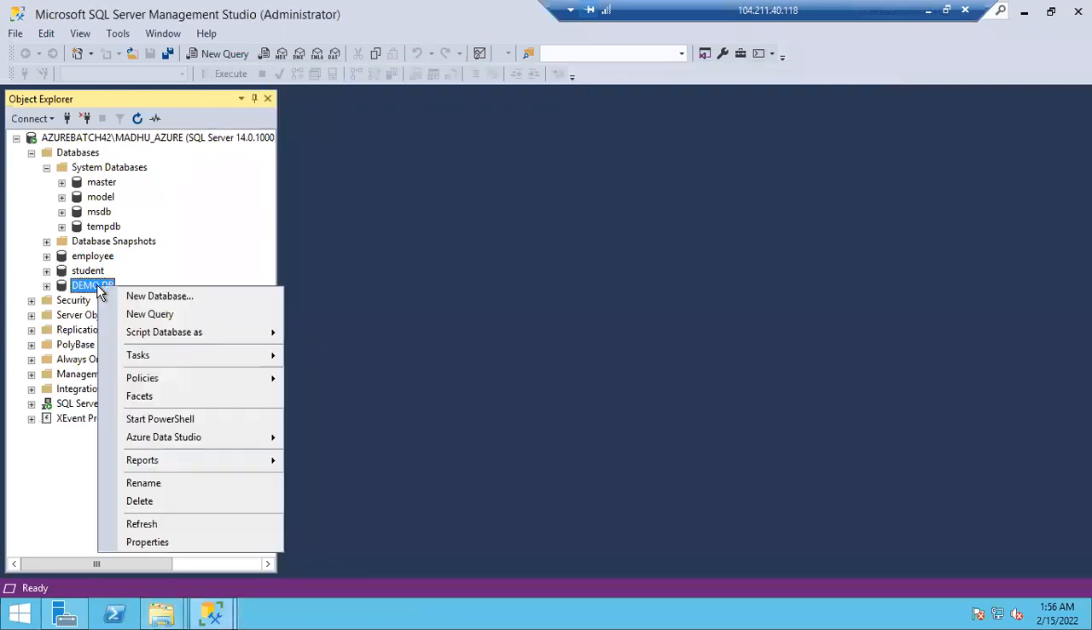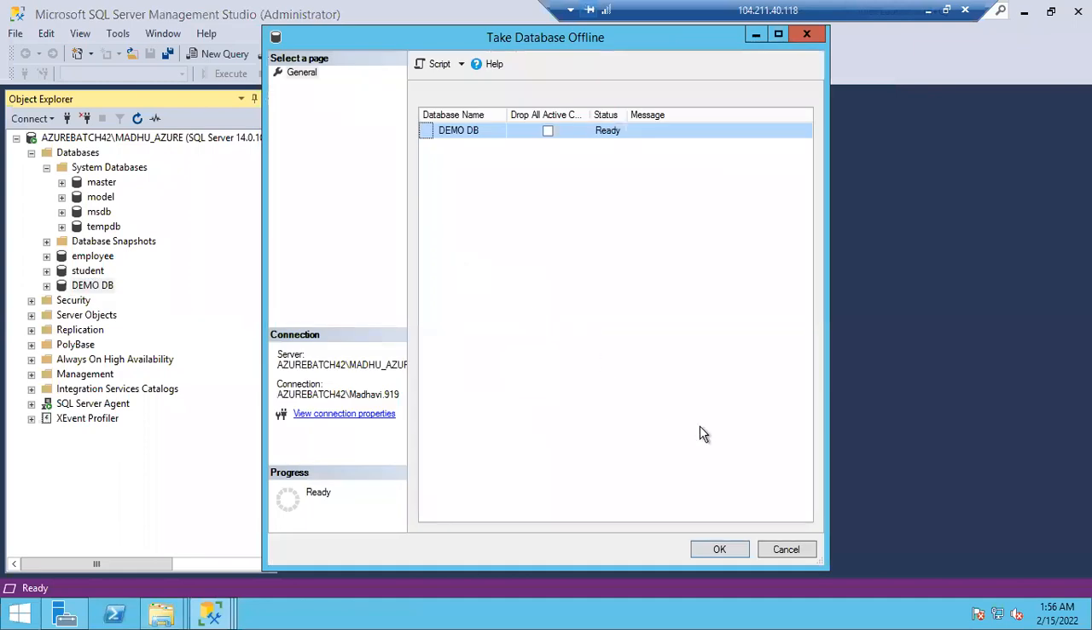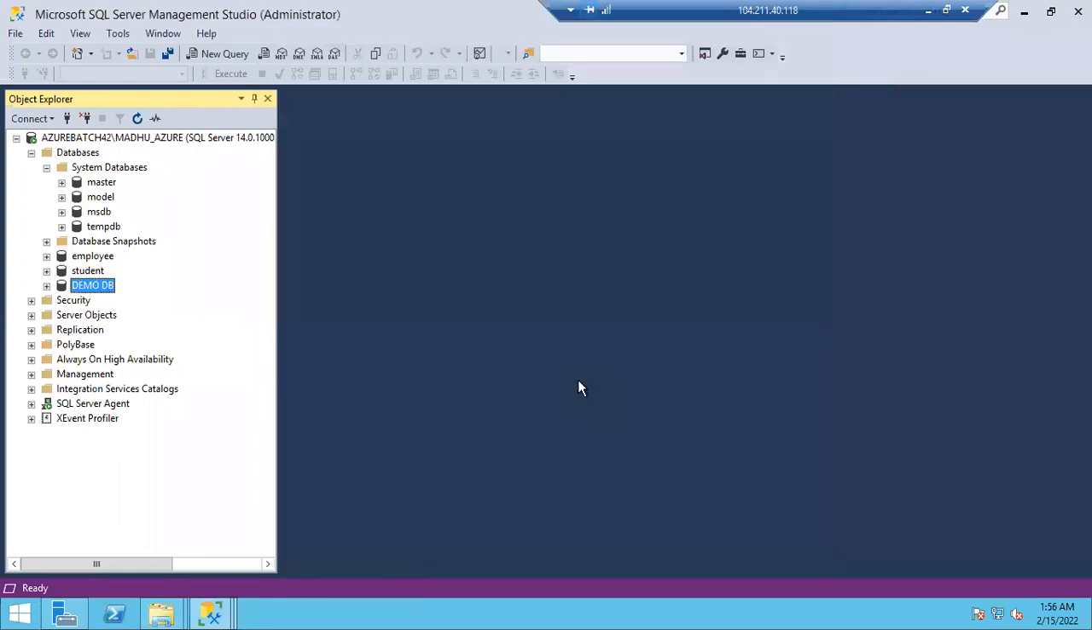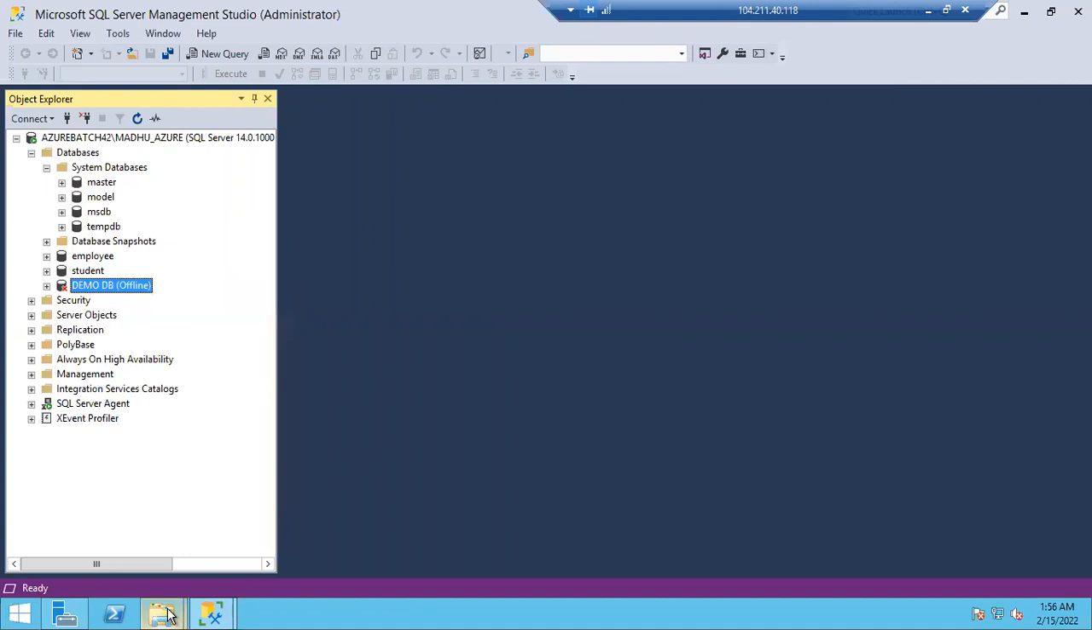Let me bring this database offline. How to bring the database offline, guys? Right click, Tasks, and Take Offline. There is an option called Take Offline. Right click, OK. Now the database is offline. Bringing the database online is very easy, right, guys? Tasks, then Bring Online. The Bring Online option will be highlighted and you can bring it online. Let's try this time.